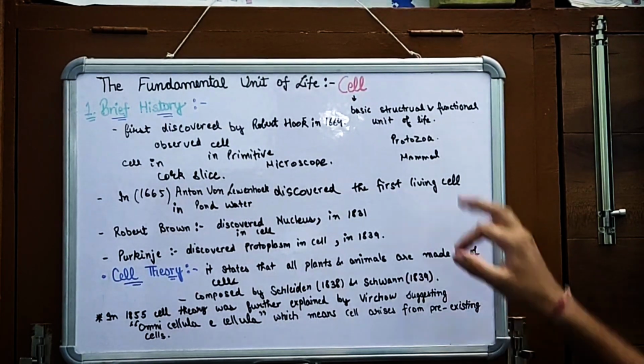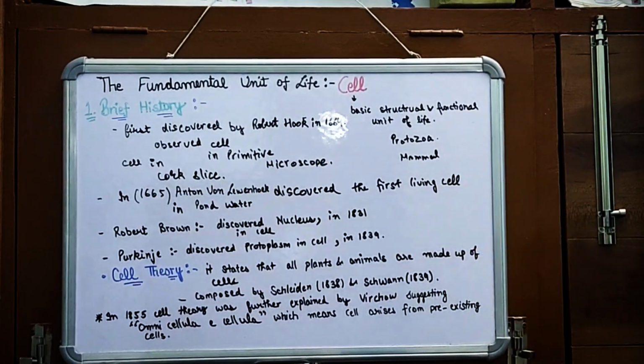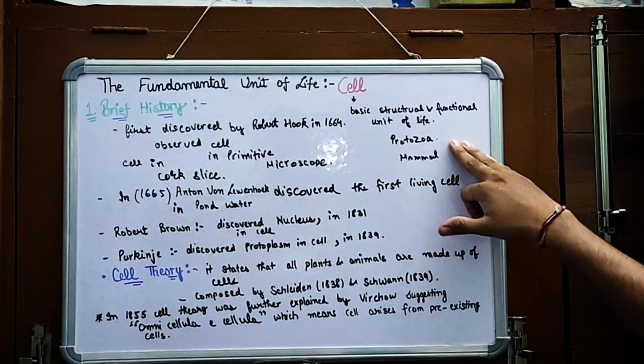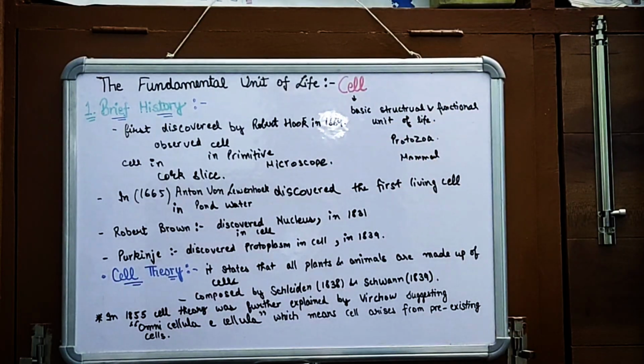The organisms, whether they are unicellular or multicellular. Organisms which are made up of a single cell are known as unicellular, for example protozoa, and organisms which are made up of many cells are known as multicellular, for example mammals and aves. We will know much more about this later. So whether they are unicellular or multicellular, cells are present in all organisms.